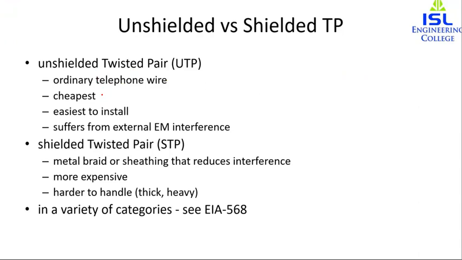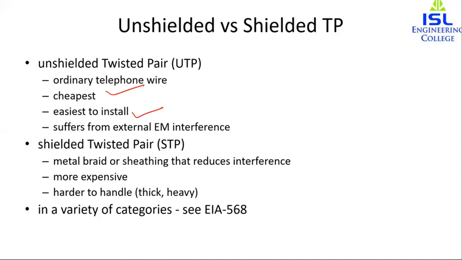That is, office buildings use this unshielded twisted pair by universal practice. Office buildings usually are pre-wired with excess unshielded twisted pair, and this is the least expensive, easiest to install and cheapest, and it suffers from external electromagnetic interference.